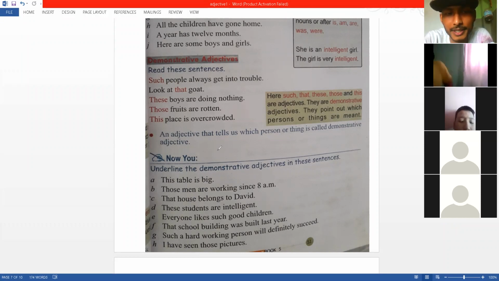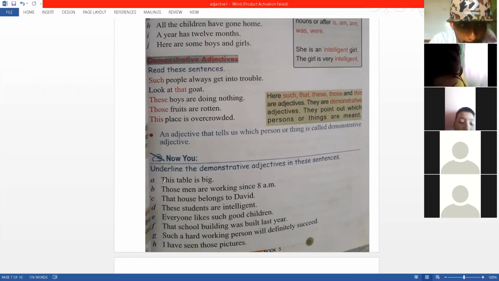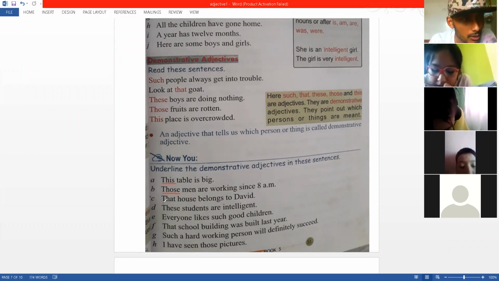B number, Sajbi. Those men are working since 8 a.m. Those, okay. Those men, right? They are talking about those men, pointing out the men. So they are...